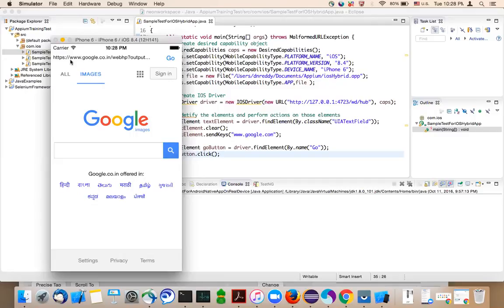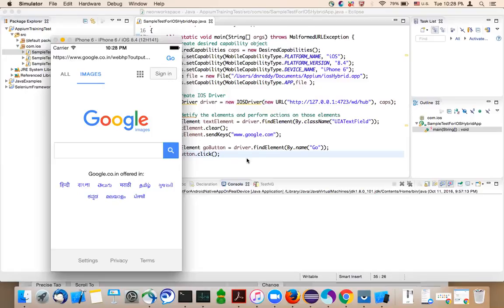There is a native application, there is a web application combined together, and that's how we call it hybrid applications. So remember when you are switching from native to web or web to native, we need to use driver.context. If you want to switch from native to web or web to native, you need to use driver.context.